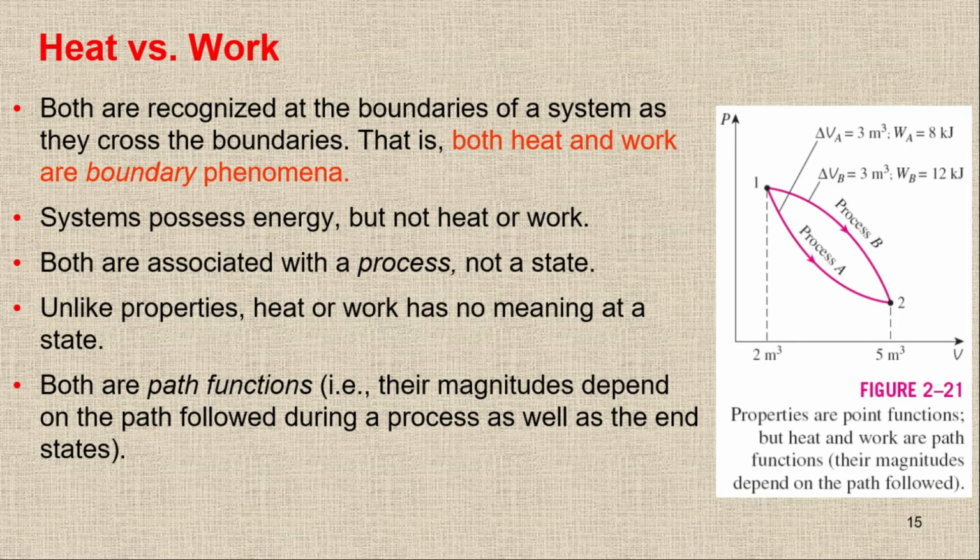Here if you see, we have two different states. We have point number 1, state number 1, and point number 2, state number 2.